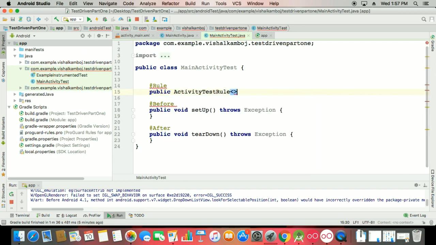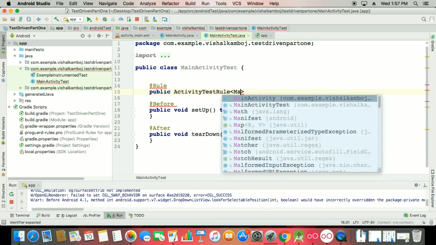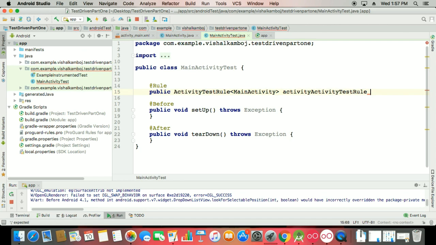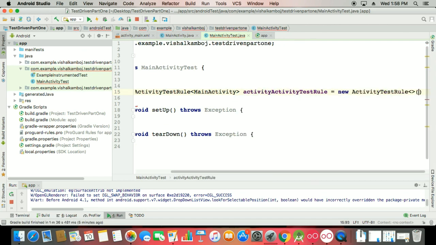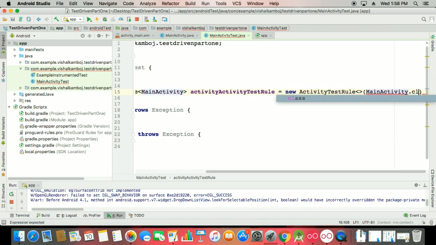That means you have to apply which activity you want to work with for the testing. That's the thing Android gives to you. So that is your object, and this is your new ActivityTestRule, and you can say that this is your MainActivity.class.